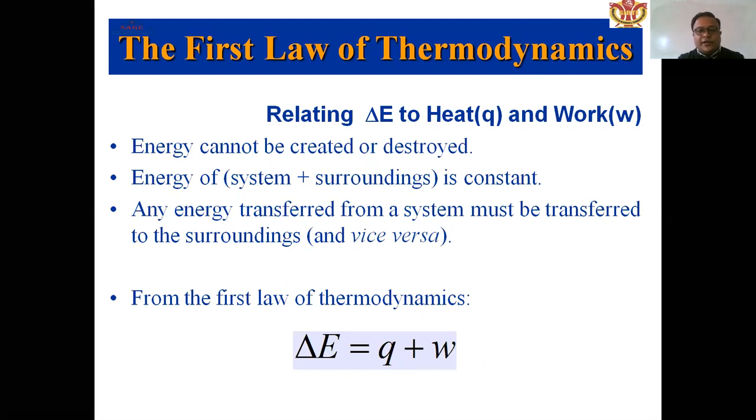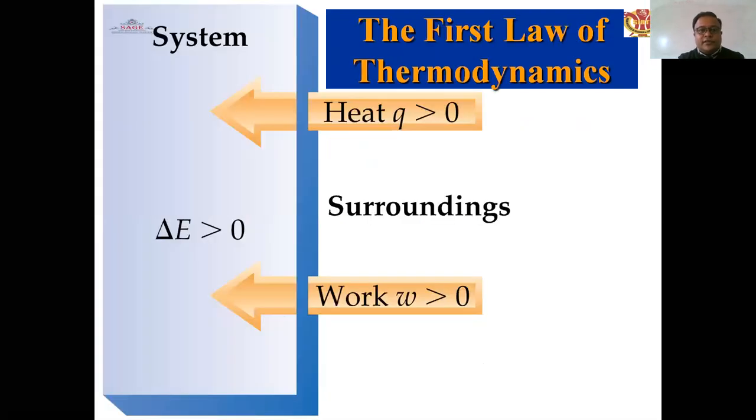Energy cannot be created nor destroyed. The energy of the system plus surroundings is constant. Any energy transferred from a system must be transferred to the surroundings, and vice versa. From the first law of thermodynamics, the change of internal energy is ΔU equals q plus w. The system and surroundings are presented here in this slide.